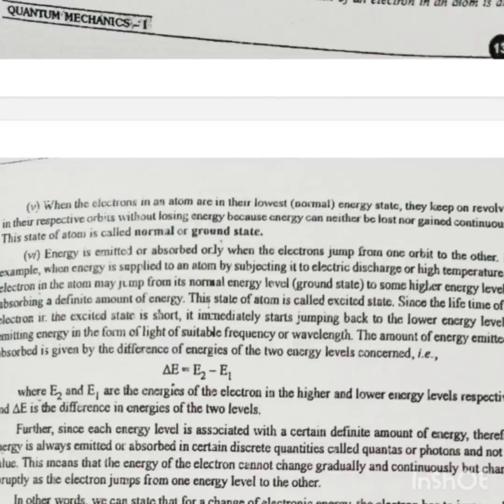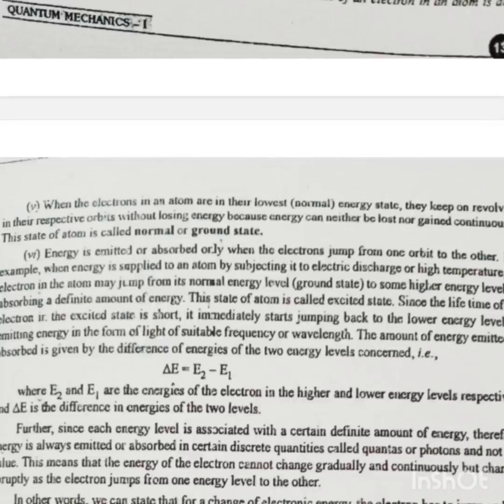When spectroscopes with better resolving power were used, it was found that even in the case of the hydrogen spectrum, each line was split up into a number of closely spaced lines called fine structure, which could not be explained by the Bohr model of atom. The second point is inability to explain the splitting of lines in the magnetic field, the Zeeman effect, and in the electric field, the Stark effect.